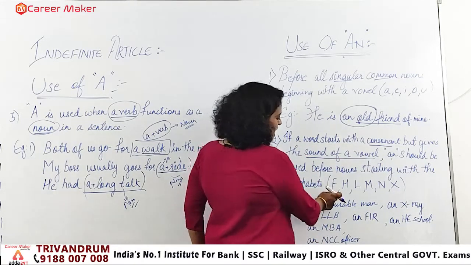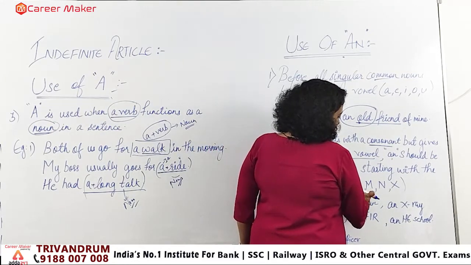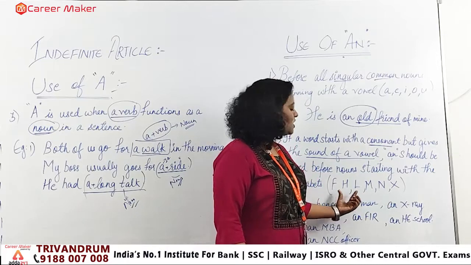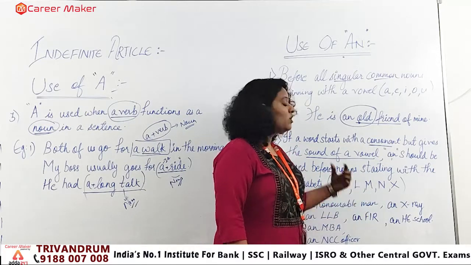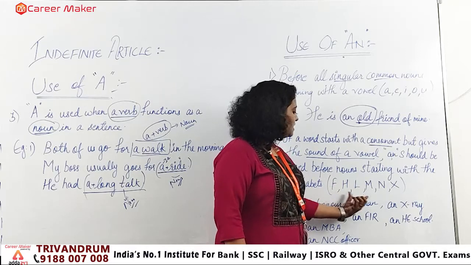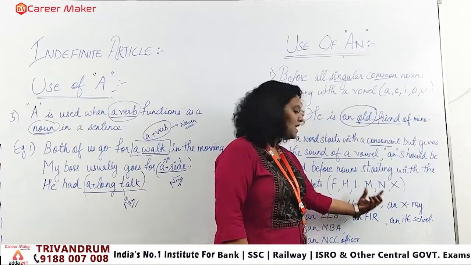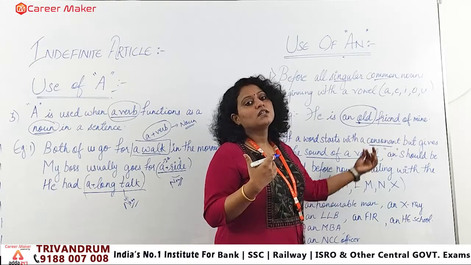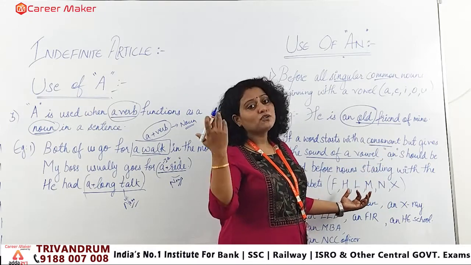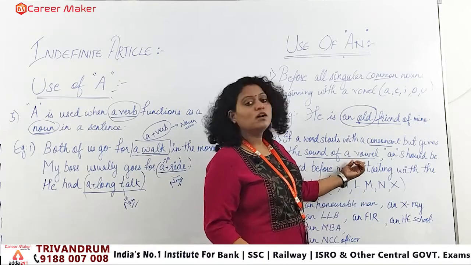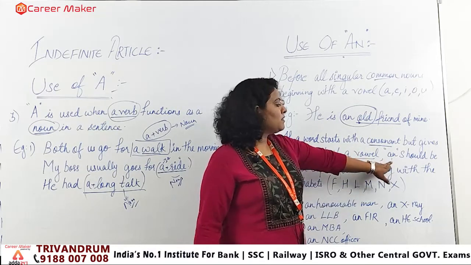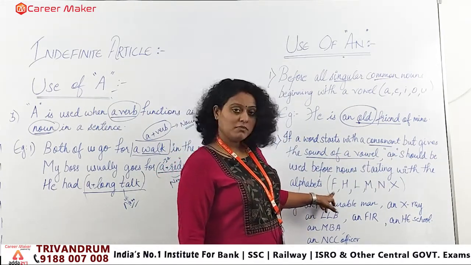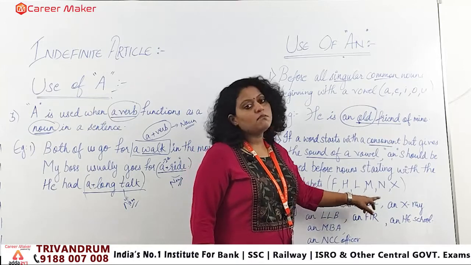So the alphabets are what? F, H, L, M, N and X. So these are the alphabets. If you are using any noun that is starting with these six alphabets, the part of sound that echoes is of what? Vowel. So in those cases what will we be applying? "An". Clear? You have to remember these alphabets: F, H, L, M, N and X.